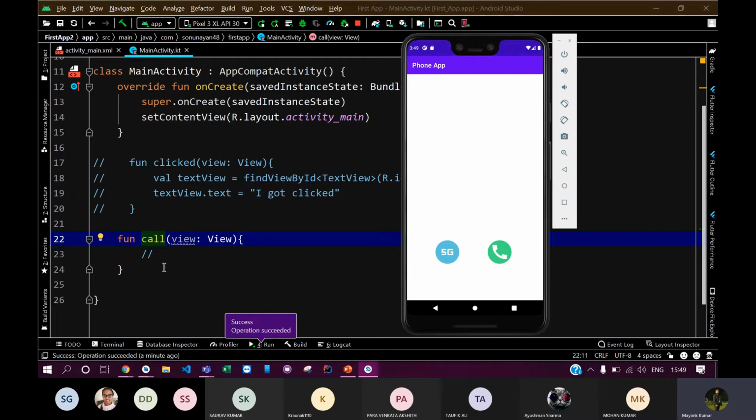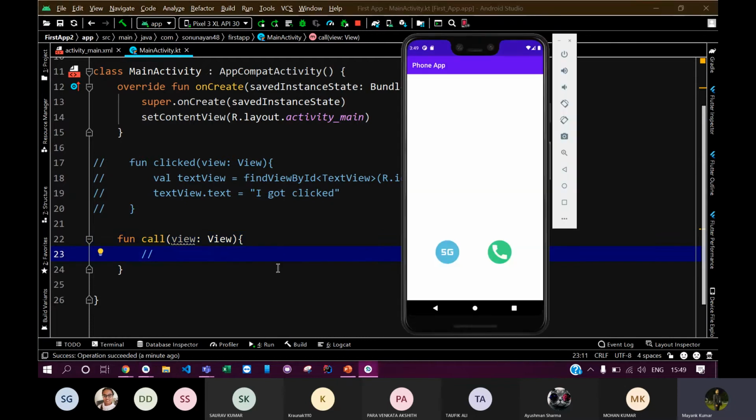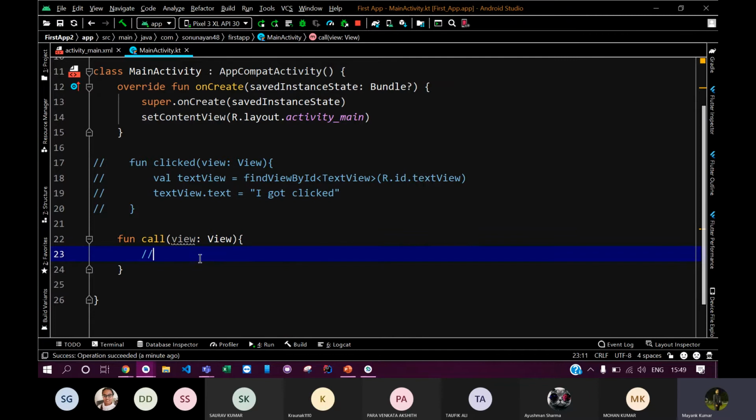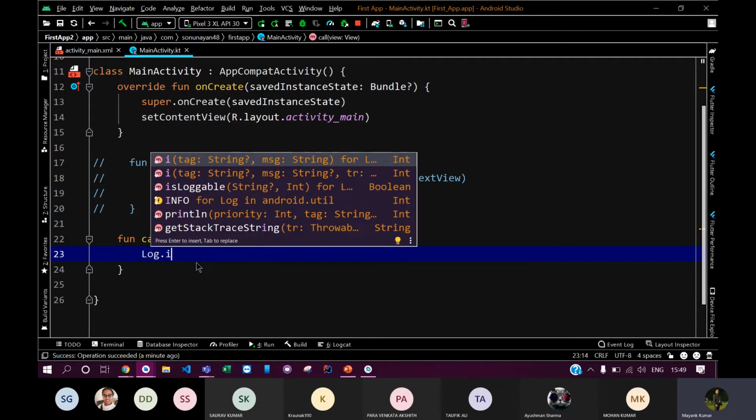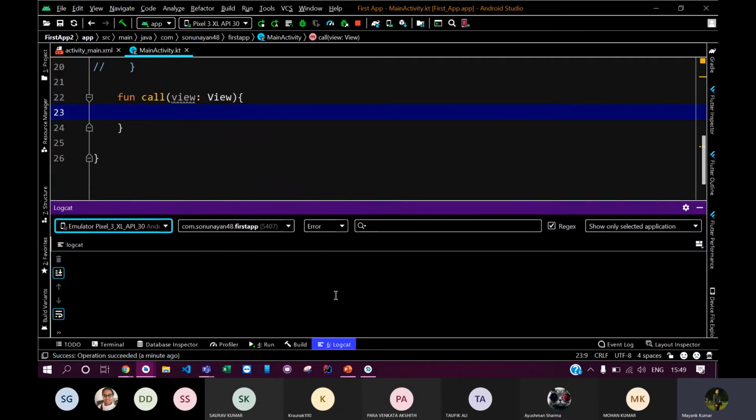If I want to test whether my function is being called, I can test this using the log again. I'm intentionally logging a statement in Logcat to check whether my function is working or not.